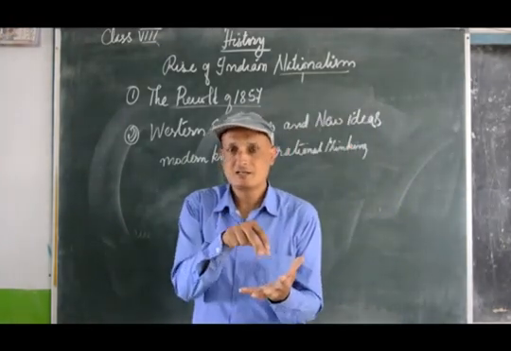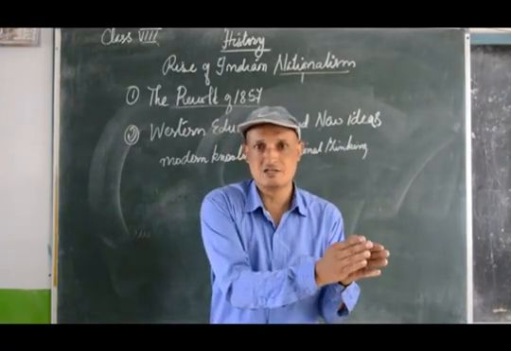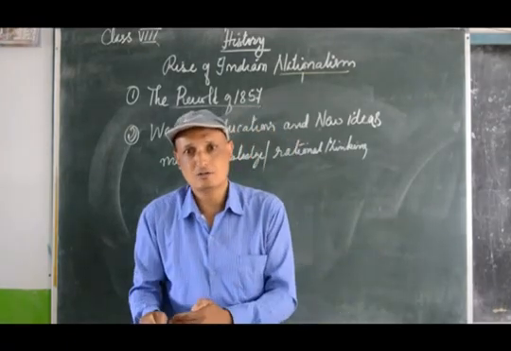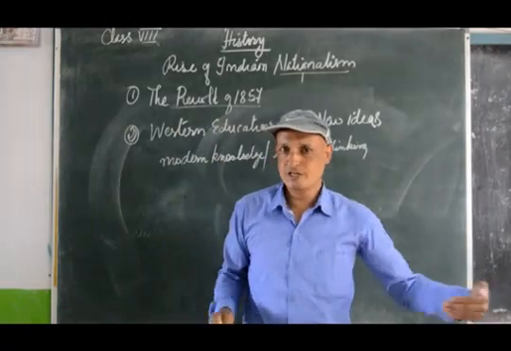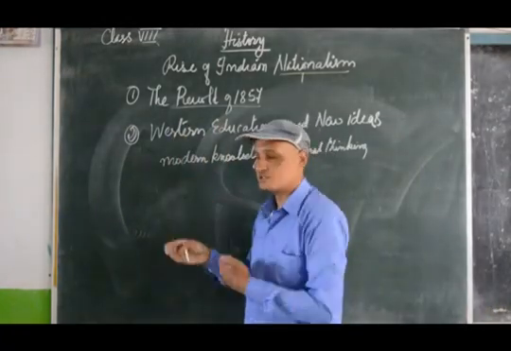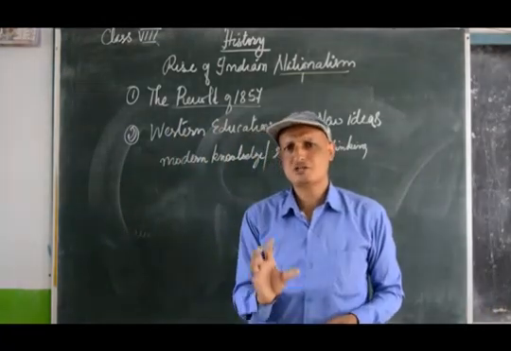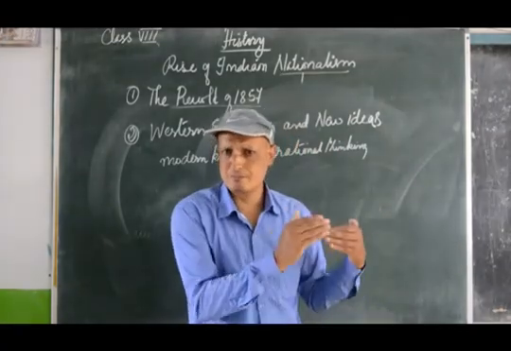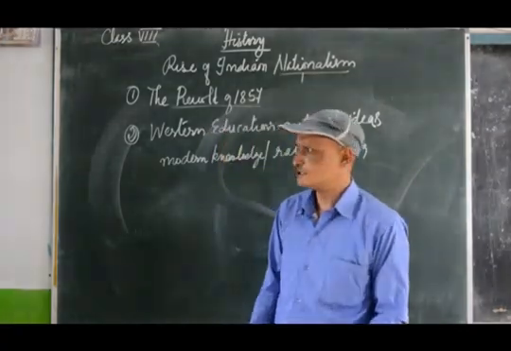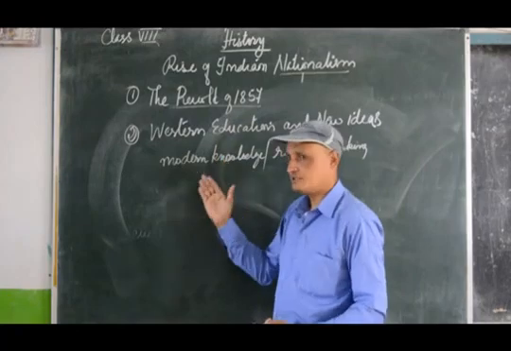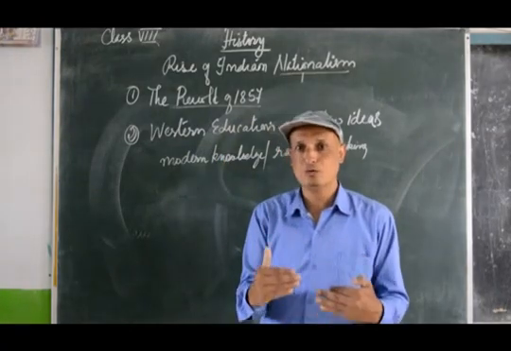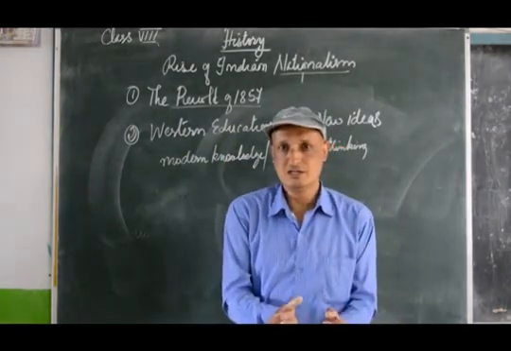Rational thinking means thinking scientifically, finding causes, asking why. Before 1857, before Western education was introduced, a lot of superstitious ideas were being practiced in the country. Now, because of Western education, it acted as an eye-opener for most of the Indians.